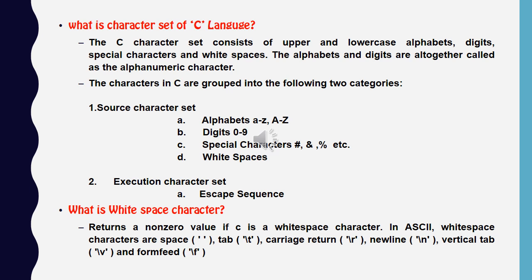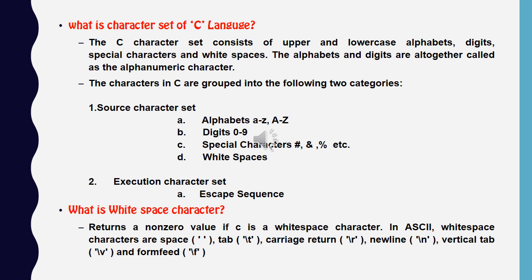Now next question is, what is white space character? White space means blank space. Here in C language we use some white space characters like backslash t for tab, backslash r for carriage return, backslash n for new line, backslash v for vertical tab, and backslash f for form feed.